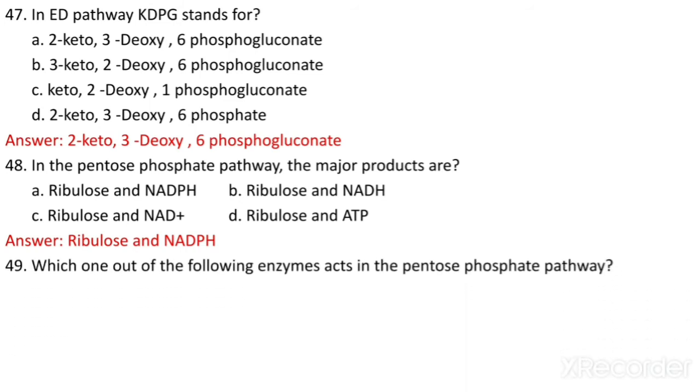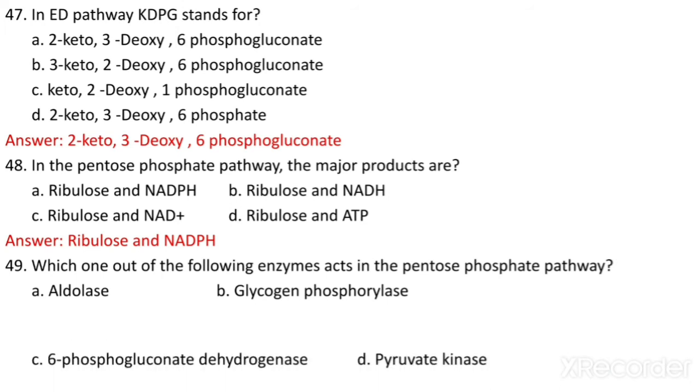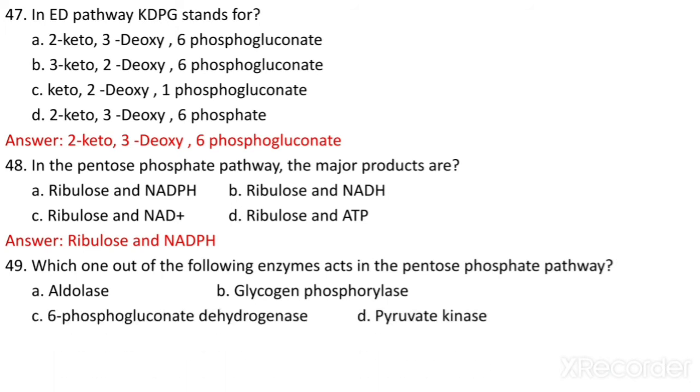Which one of the following enzymes acts in the pentose phosphate pathway? Aldolase, glycogen phosphorylase, 6-phosphogluconate dehydrogenase, or pyruvate kinase. The enzyme involved is 6-phosphogluconate dehydrogenase. So option C.